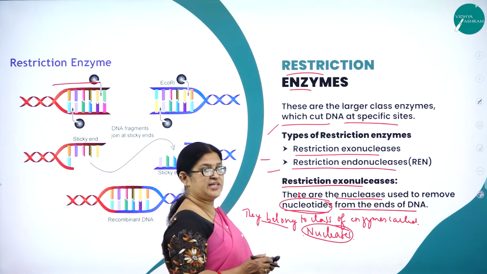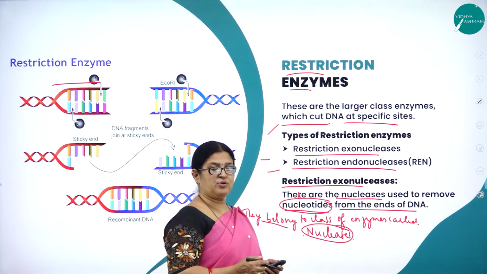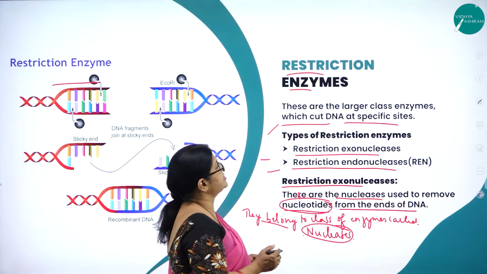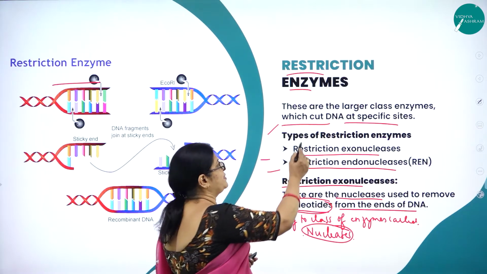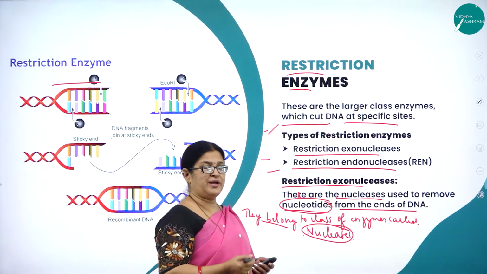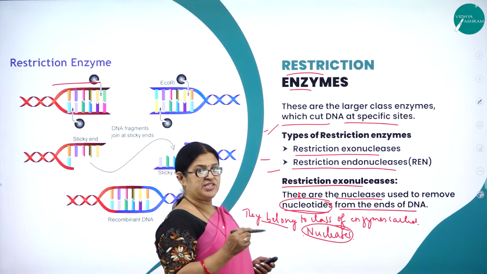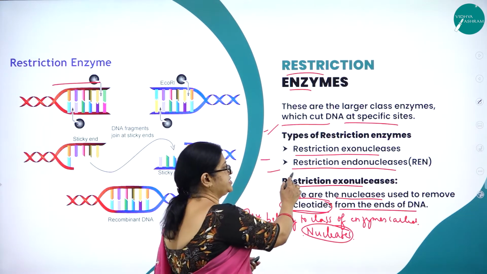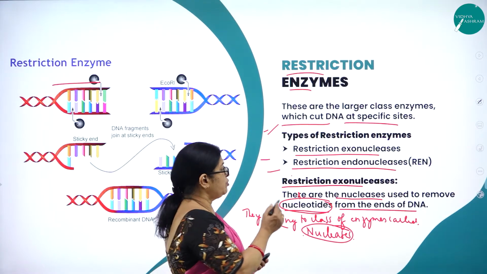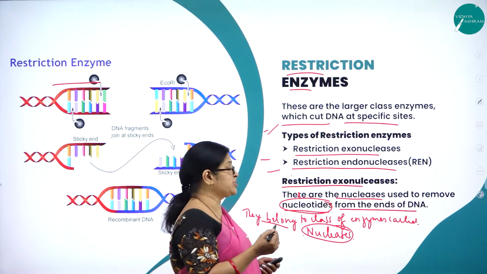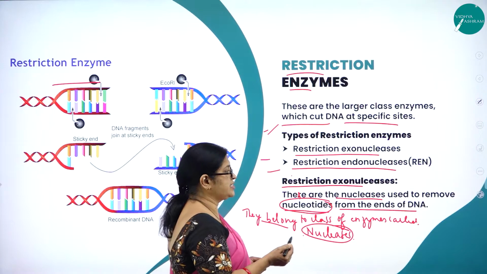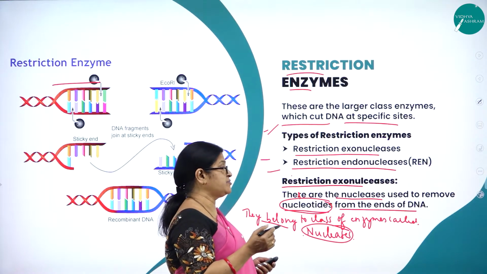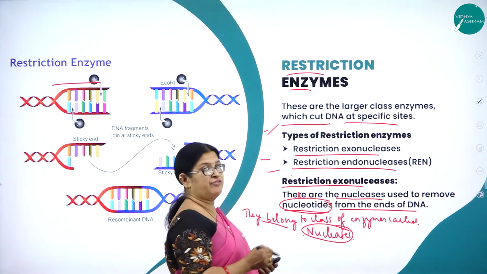So what are restriction enzymes? These belong to a class of enzymes called nucleases, which cut DNA at specific sites. What are the two types of restriction enzymes? Restriction exonucleases and restriction endonucleases. What do you mean by restriction exonucleases? These are the nucleases used to remove nucleotides from the ends of the DNA.